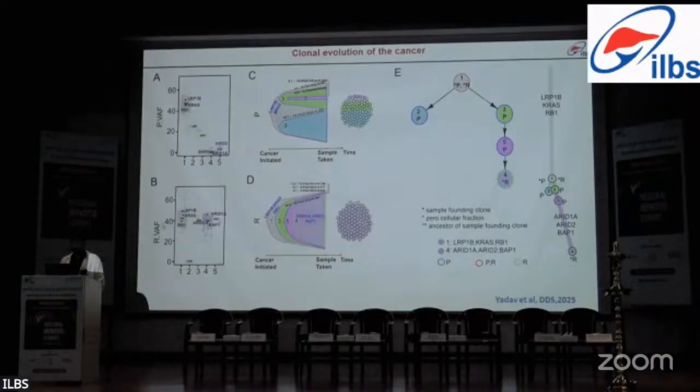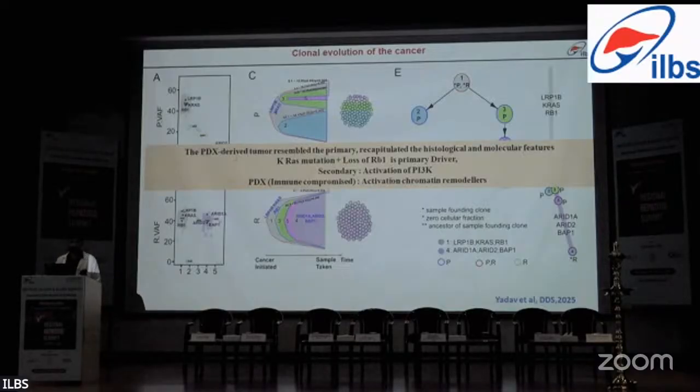But in the case of the recurrent tumor, that is metastasis and PDX, this primary clone further sub-evolved into another clone which had more mutations in ARID1A, ARID2, and BEP1, with a frequency of almost 95%. So to conclude, the initial clone for both primary and recurrent tumors had mutations in LRP1B, KRAS, and RB1. Multiple subclones evolved from there, but the final clone had mutations in ARID1A, ARID2, and BEP1, in addition to the already existing LRP1B, KRAS, and RB1.